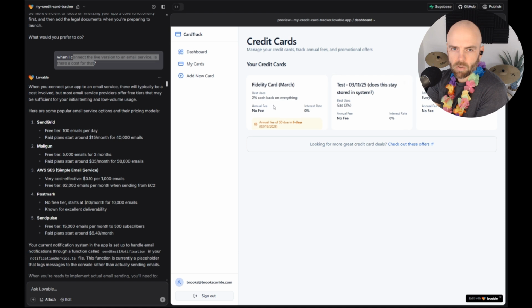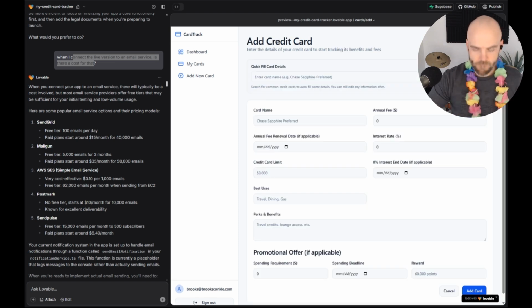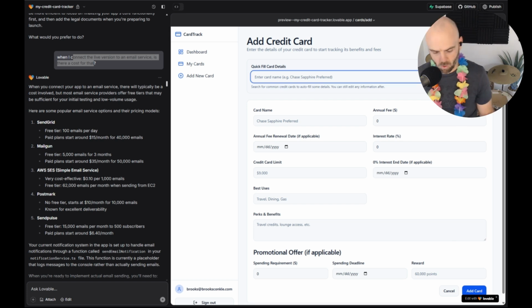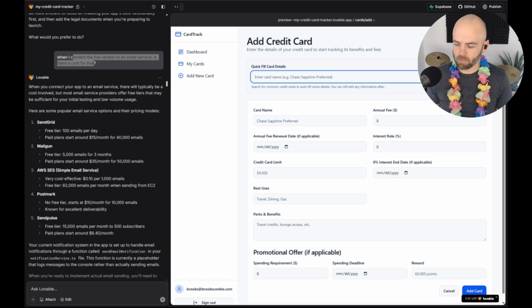So this page should work. These are my cards. I have a $0 annual fee, doing 6 days. Now I'm going to add a card. At some point in my conversation over here on the left, I added the idea for me to be able to pull in credit card data from, I don't know where from. I have to figure this out.